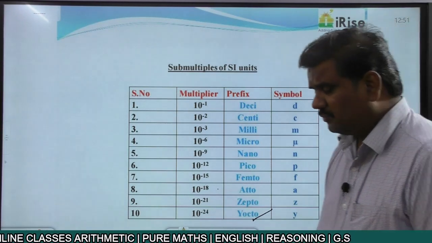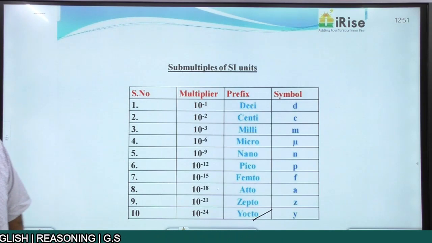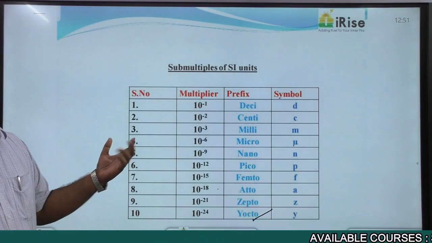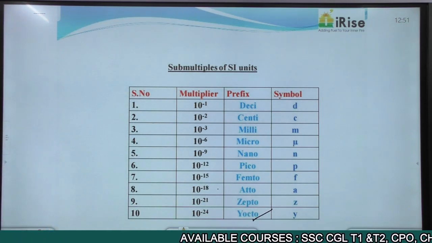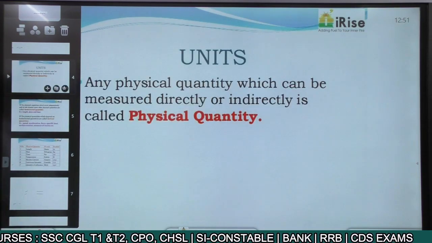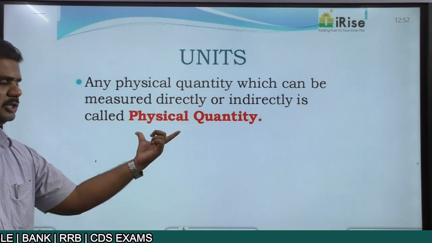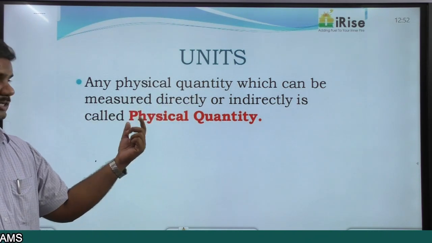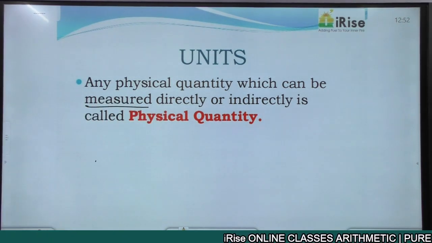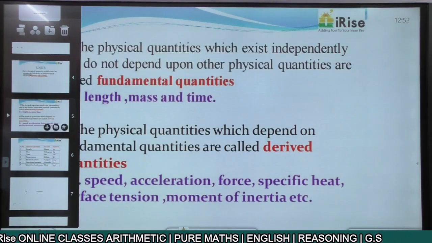So these are different fundamental quantities, derived quantities, at the same time their units, and then the multiples as well as submultiples. Right? A quick look back here. Any physical quantity which can be measured directly or indirectly, that is what you call a physical quantity. Anything which can be measurable is a physical quantity. Now these physical quantities, you classify them into two cases.